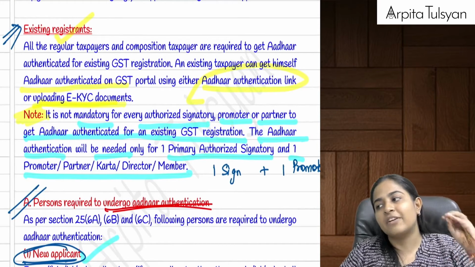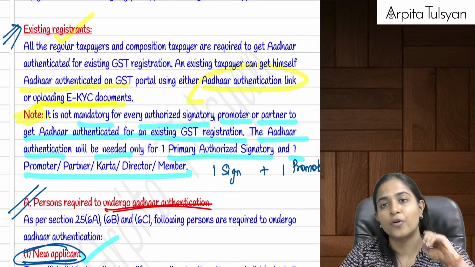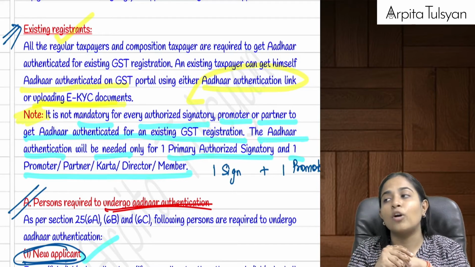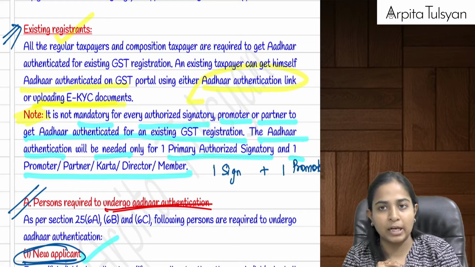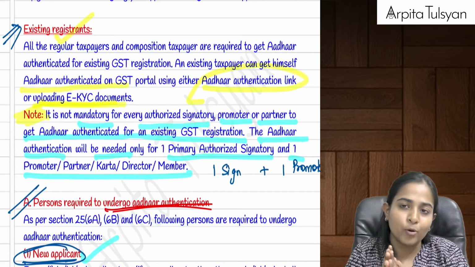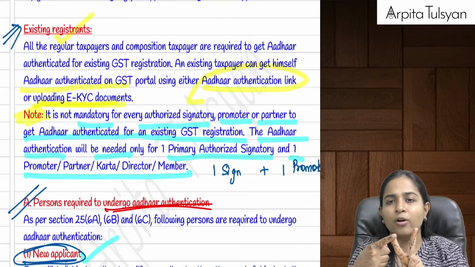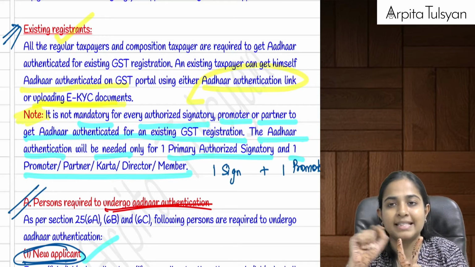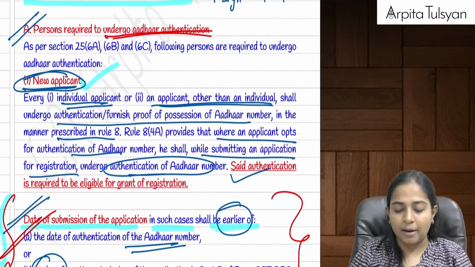Now, let's say someone was registered in the year 2017, 18, etc., when Aadhaar authentication was not mandatory. Those people are already continuing under GST. So what about their Aadhaar authentication? They say that even those people are required to do their Aadhaar authentication, either by using the Aadhaar authentication link or by uploading the eKYC document, same way, of two persons: one from the owner or from the management, and one person is the primary authorized signatory. These two persons will have to do their Aadhaar authentication compulsorily.